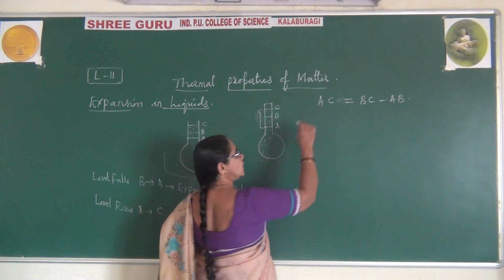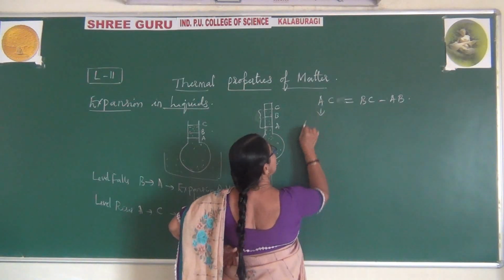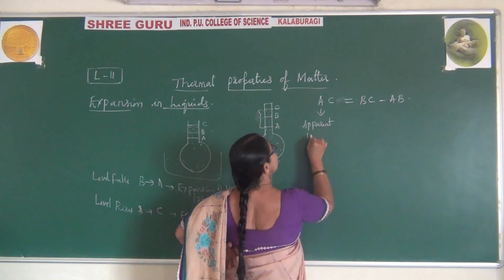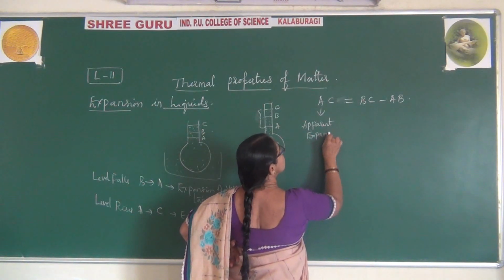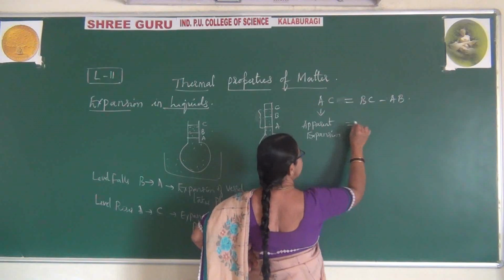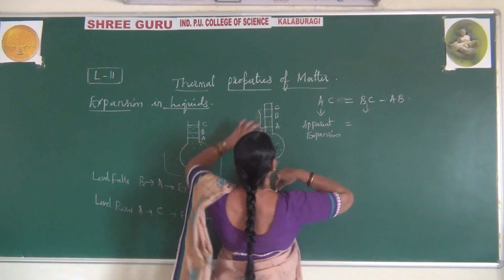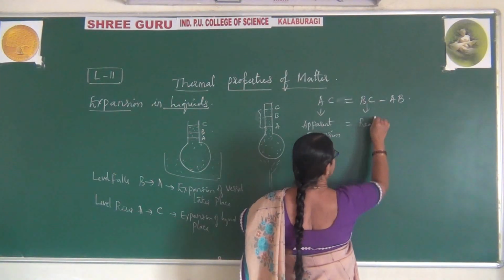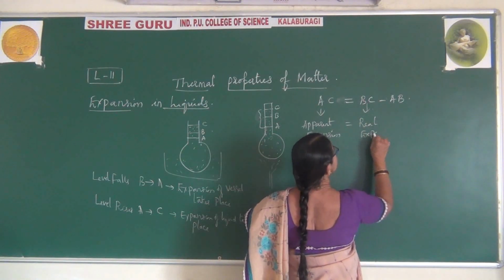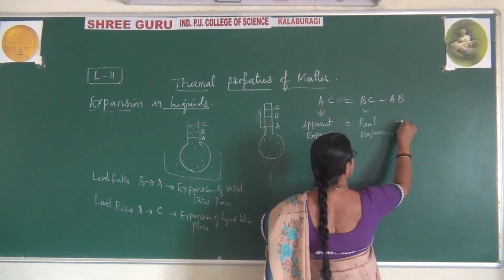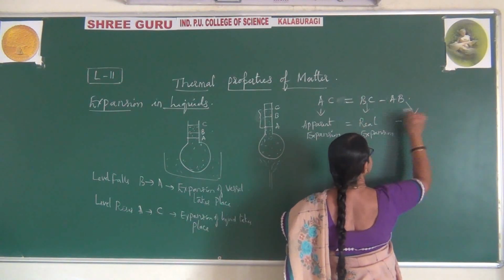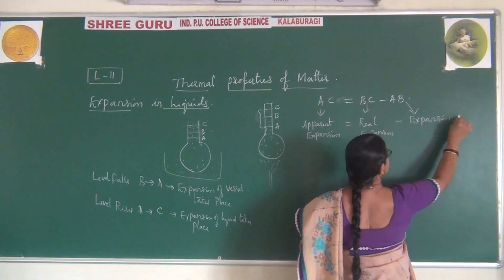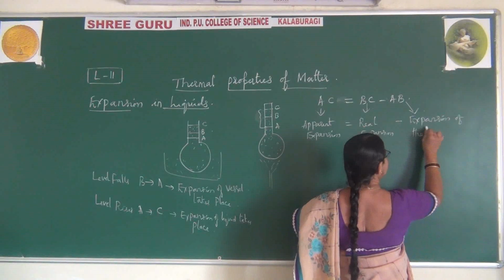So let me write: AC, apparent expansion, is equal to BC, the real expansion, minus AB, the expansion of the vessel.